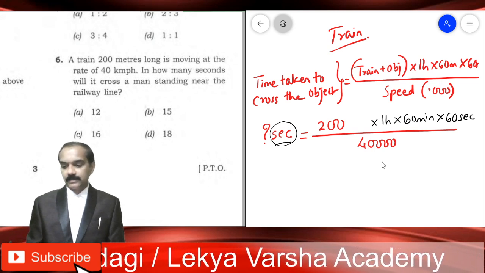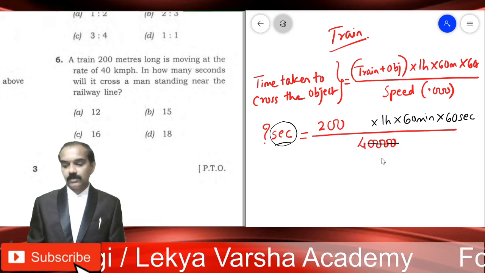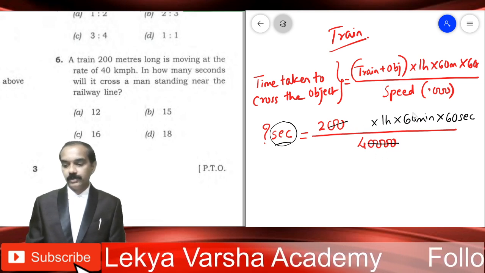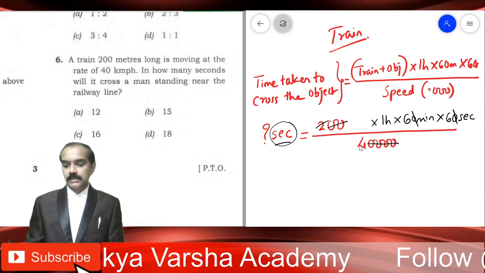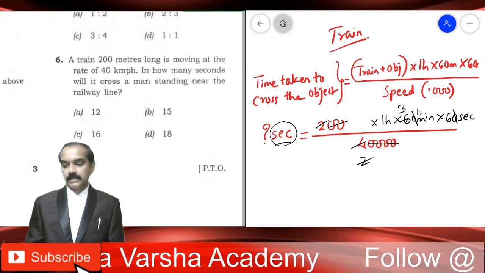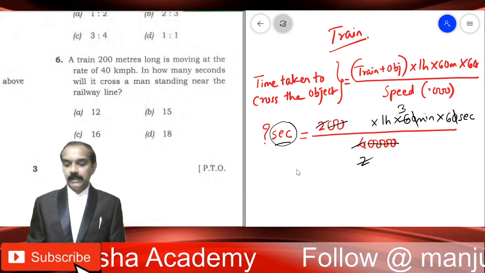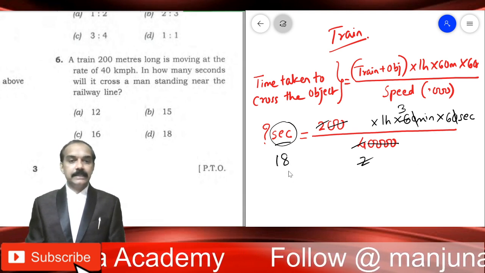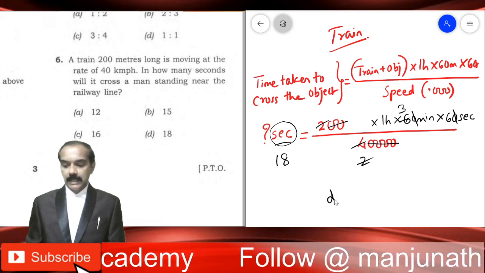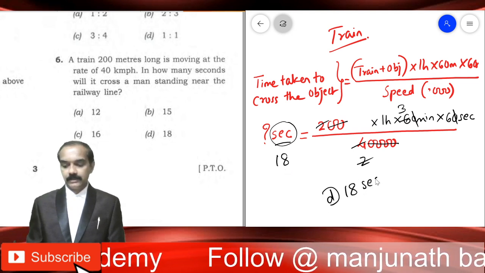How many zeros can you cancel? 4 zeros you can straight away cancel, 4 zeros in the denominator, 4 zeros in the numerator. We are left with only two numbers in the numerator, 3 and 6. 3 into 6 gives us 18. 18 seconds is the final answer. The last option, 18, is the correct answer.